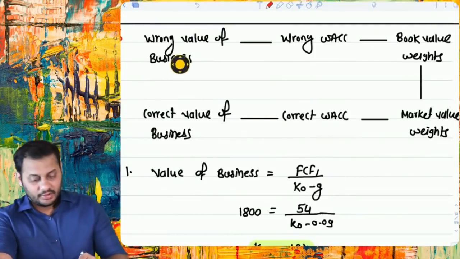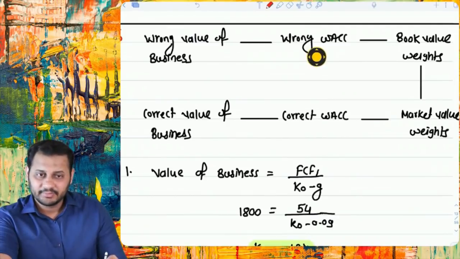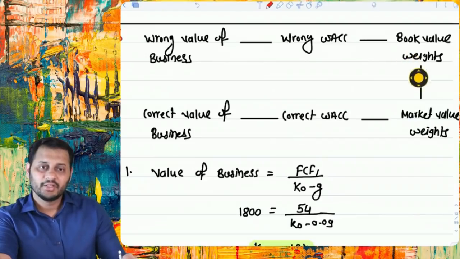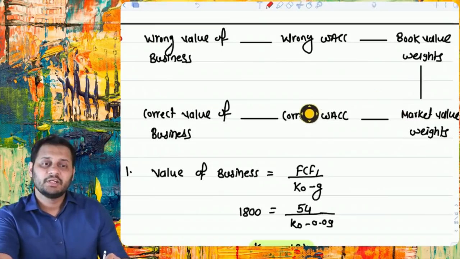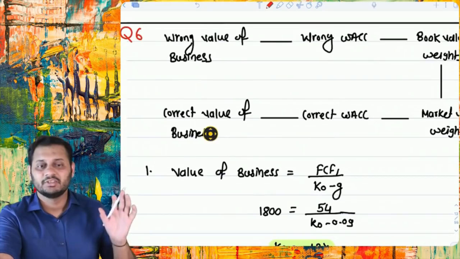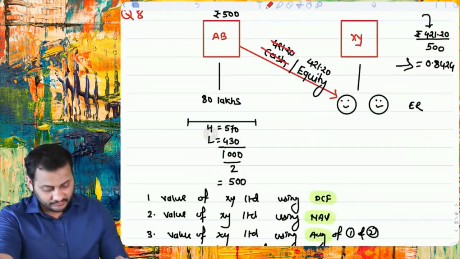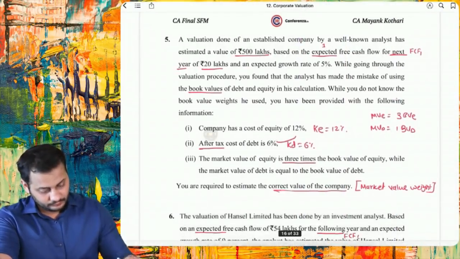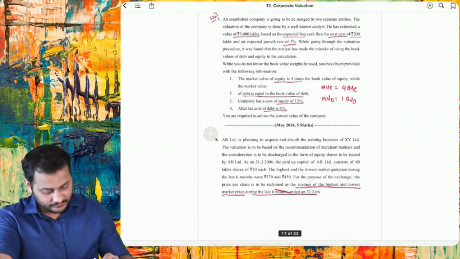See, wrong value of the business was given. We calculated the wrong WACC based on that. Based on that, we calculated the book value of the weights. We took the book value of weights and converted them into market value weights, which are the correct weights. With the help of that, we calculated the correct WACC and then we calculated the correct value of the business. The same thing was done in question number 6 also. So I'm skipping this question as well. The process is same. Question number 6, 7, all of them are same.